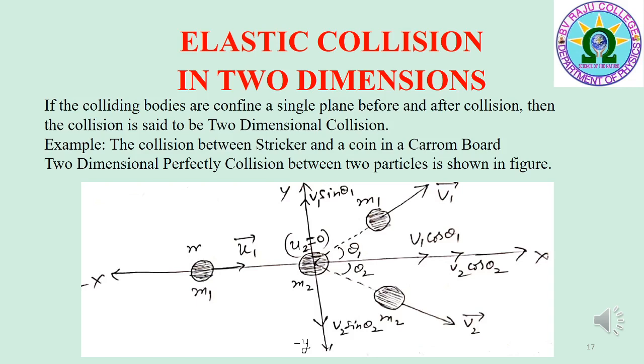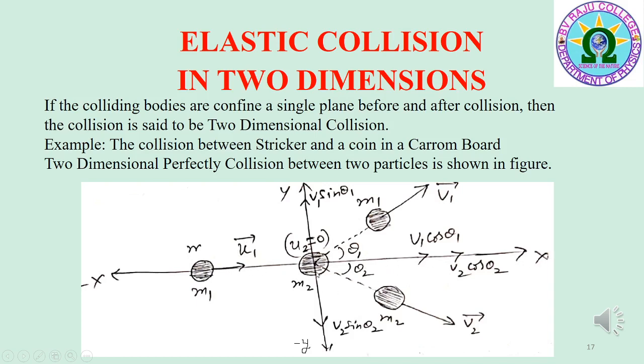The two-dimensional perfectly elastic collision between two particles can be described by a diagram shown in the figure. In this diagram, m1 is the mass of a particle moving with the velocity u1 bar along the x-axis.